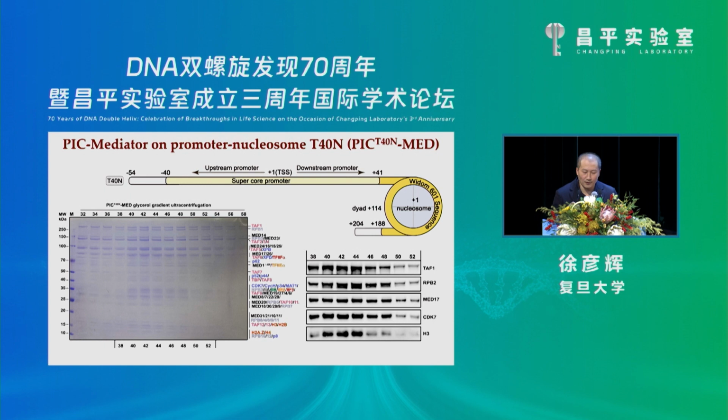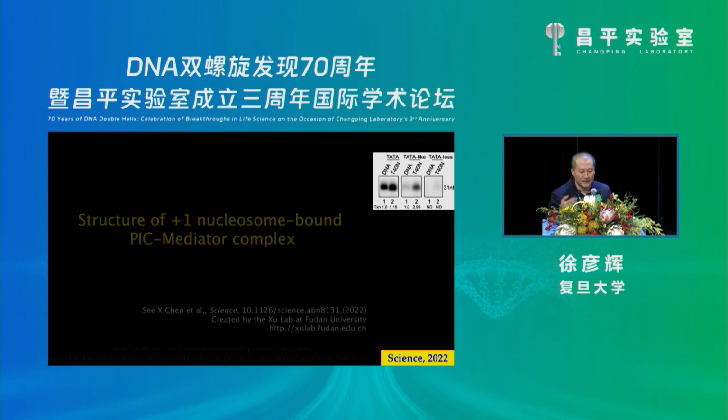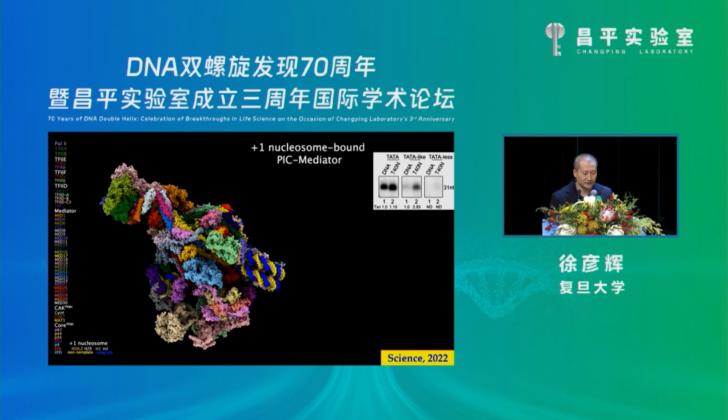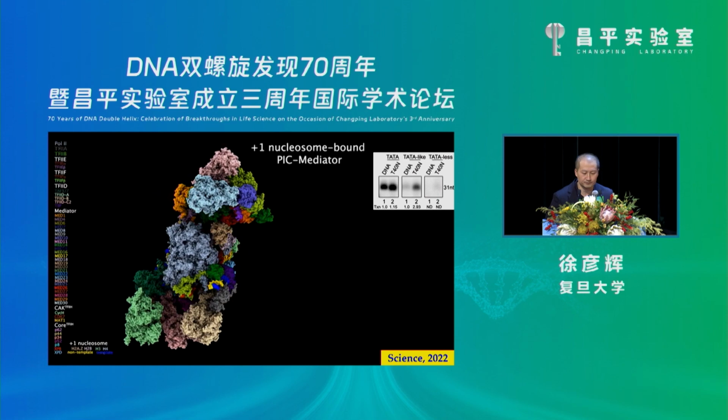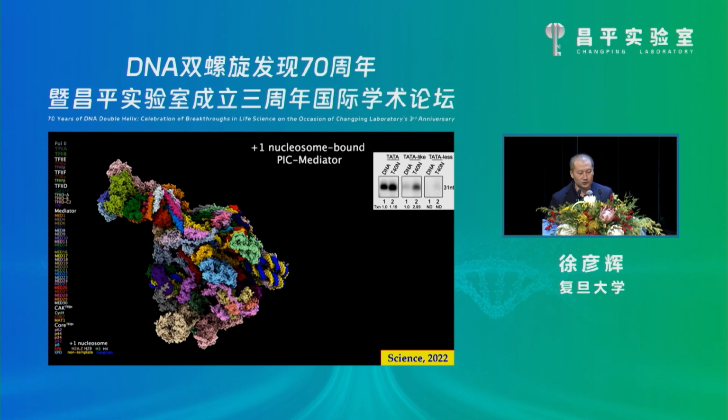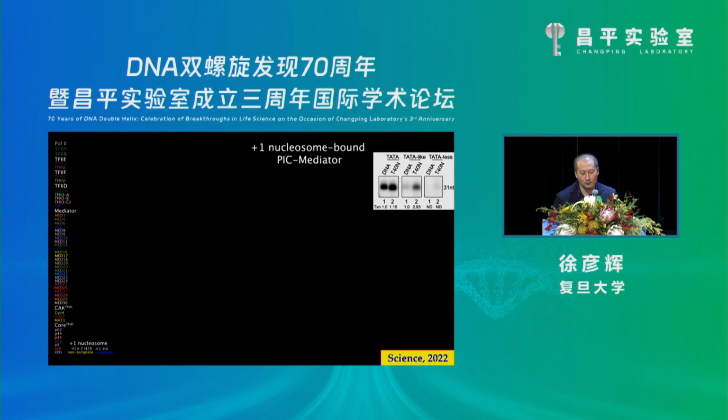To test this hypothesis, we generated a template called T40N. T means TSS and N means the nucleosome, with 40 base pair separation. We assembled the complex on this template and determined the structure. As expected, the +1 nucleosome indeed makes multiple contacts with Mediator and the PIC complex. The in vitro assay also showed that the +1 nucleosome enhanced the transcription activity compared to naked DNA.